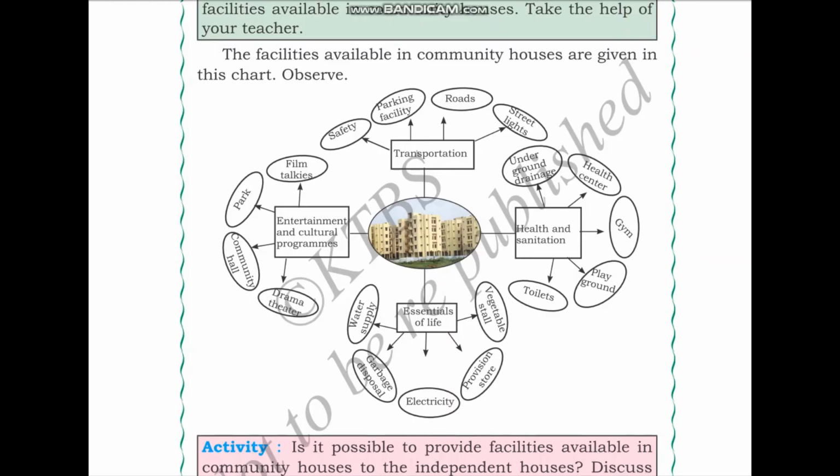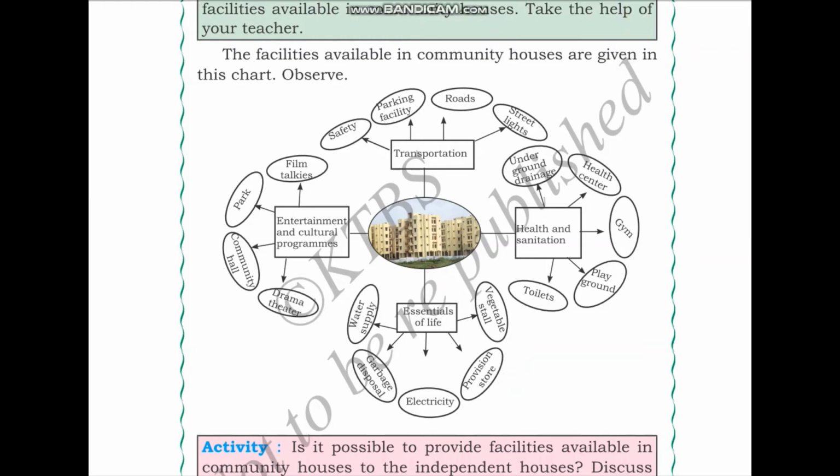The next essential of life is food. To prepare food, the communities are going to need vegetable stalls and they are also going to need groceries or provisions that we get in provision stores. That is why the next 2 essentials of life are vegetable stall and provision store.